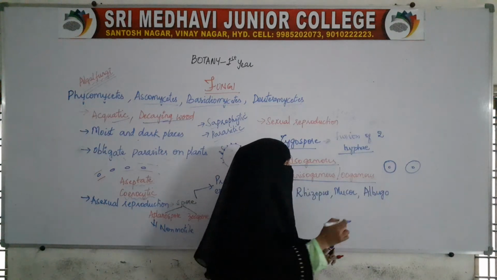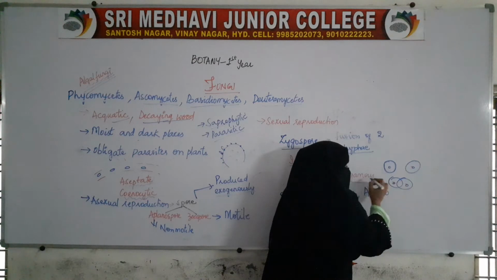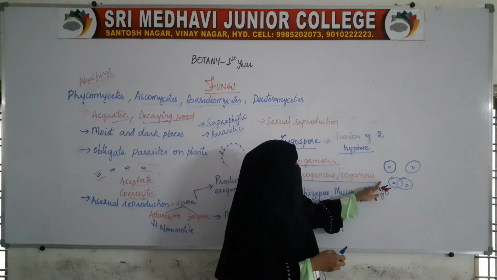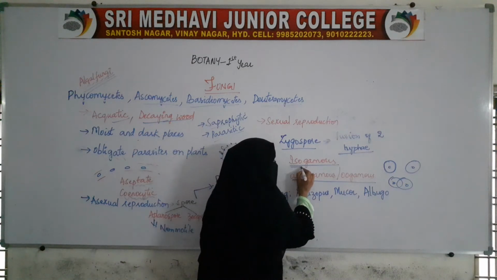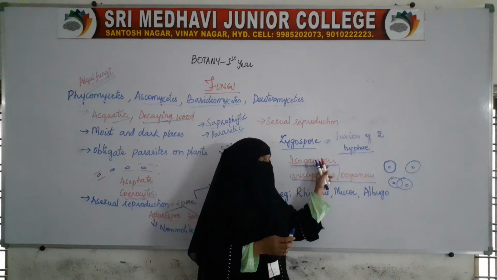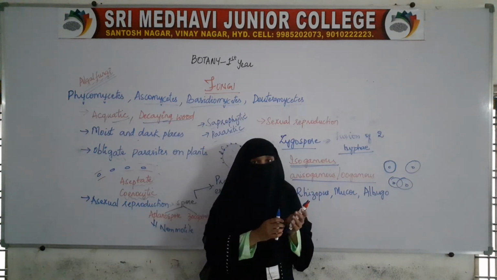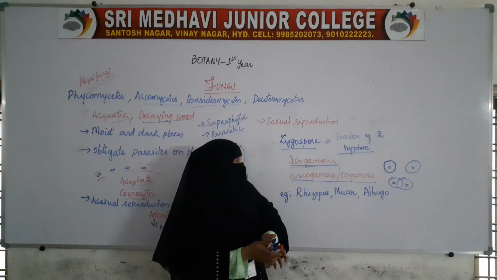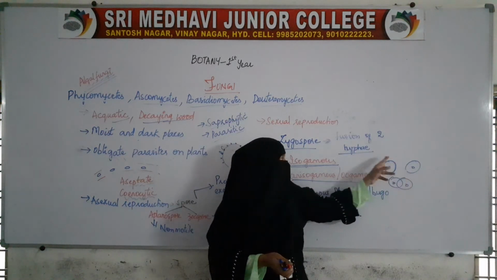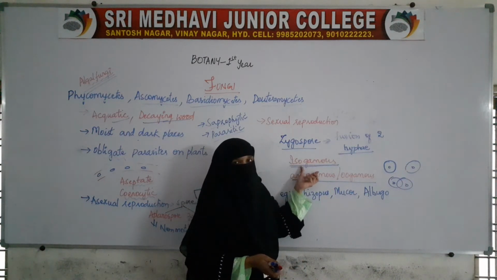So, if there is fusion of these morphologically similar gametes, then this type of fusion is called isogamous. Gamous is fusion, iso is same, similar. So, if similar gametes fuse and form zygospore, then that is called what?